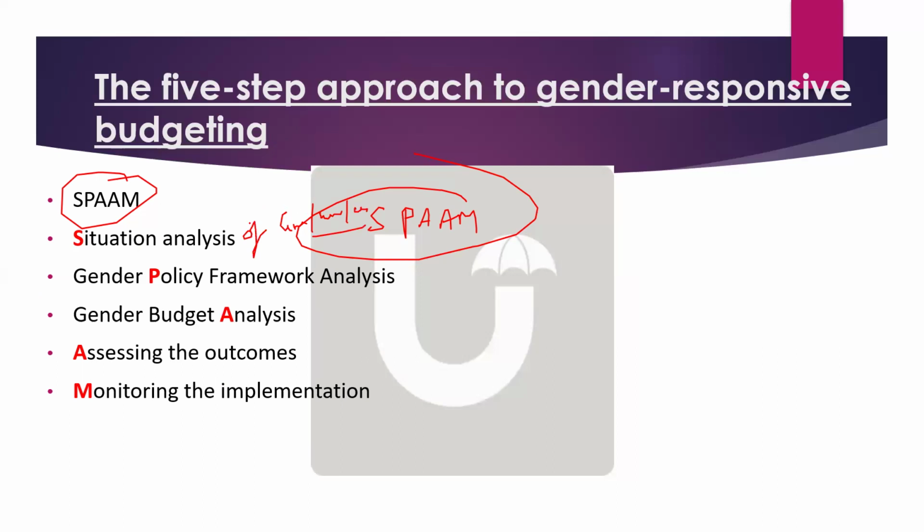That is S. Okay. Next is gender policy framework analysis. What gender policy framework is there in the country? That analysis is basically policy framework analysis. Okay. Then there is gender budget analysis. Then there is assessing the outcomes, and then there is monitoring of the implementation. So just remember SPAM. It will be easy for you to remember. Situation analysis, P for policy framework analysis, then assessment, then monitoring, and A you just remember as budget analysis.